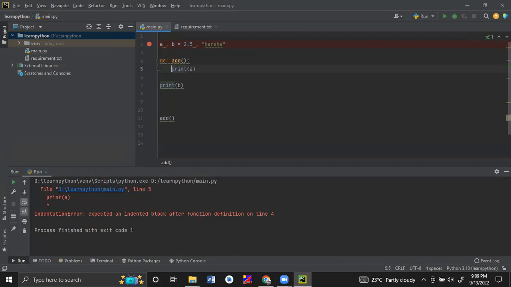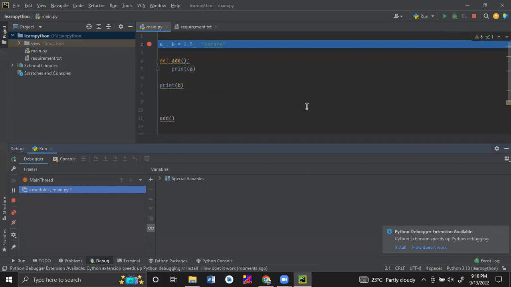You should use a space, tab space or whatever. Even if you just press enter after this colon, from where the cursor comes, you should start coding. Now again, if you give one more indentation, then this print B is for this method. Okay, let's execute this with the debugger and we will understand more.